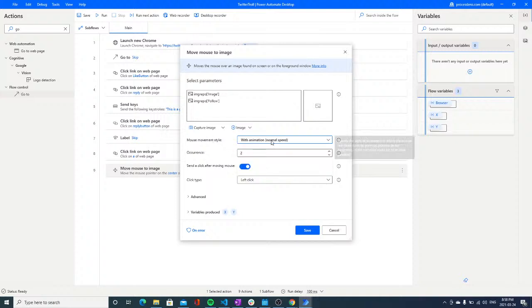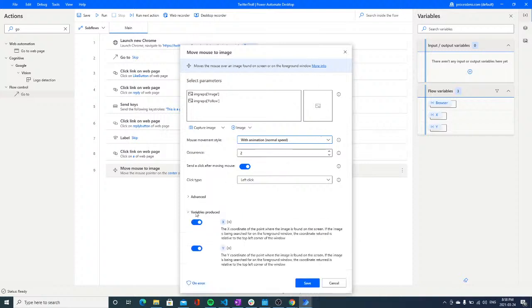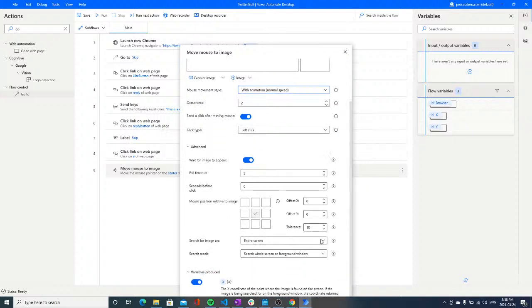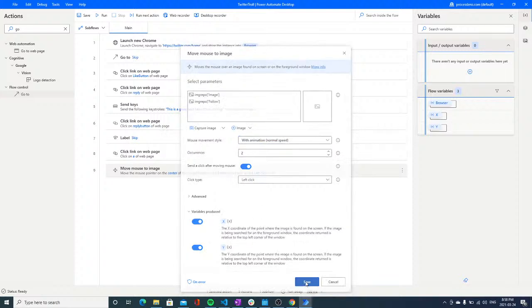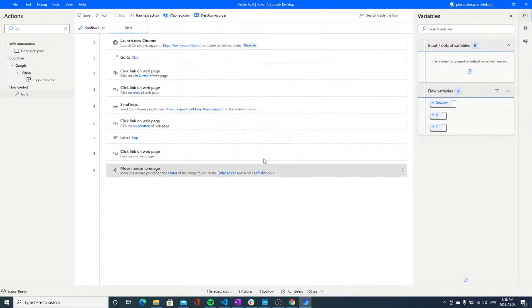Let's move it with normal speed, and it should be able to find it. Let's see what happens if it is going to find it or not. If it doesn't find it, we'll just resort to trying to build a selector from scratch. Now I'm not sure, let's see what happens.